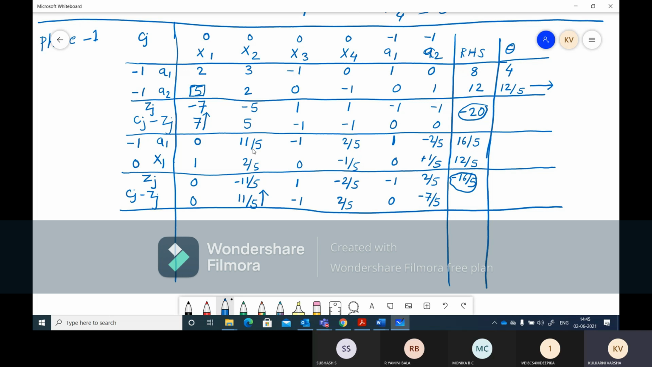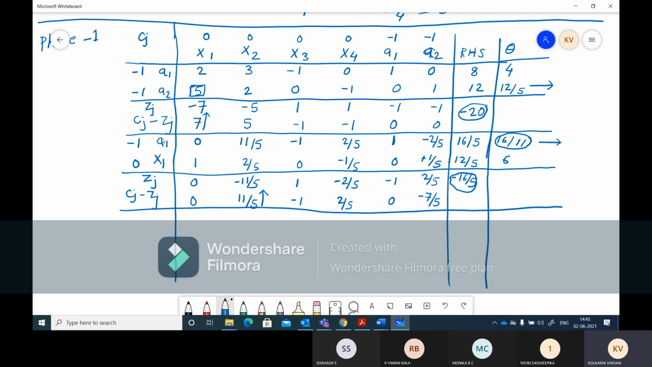RHS divided by the corresponding element of the entering variable, that is theta, right? So we'll get 16 by 11, right? And here you will get 12 by 5 divided by 2 by 5. So 5 gets cancelled, 12 divided by 2, you will get 6. So we got this, and now which one is less? This is 16 by 11, means it is 1 point something, where this is 6. So this is less.